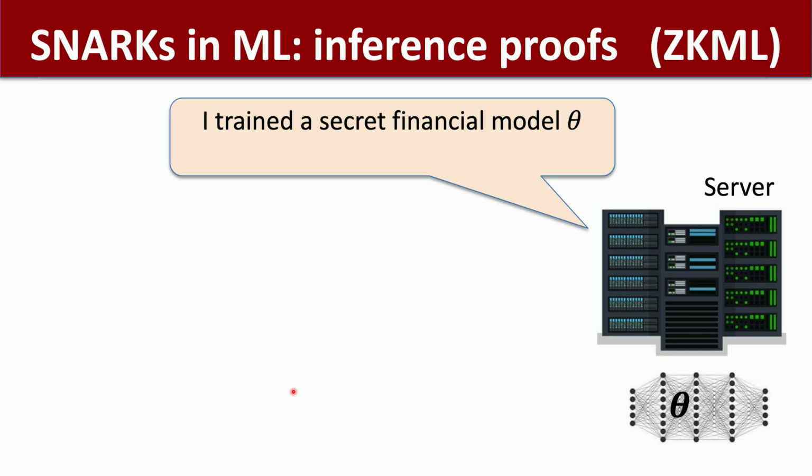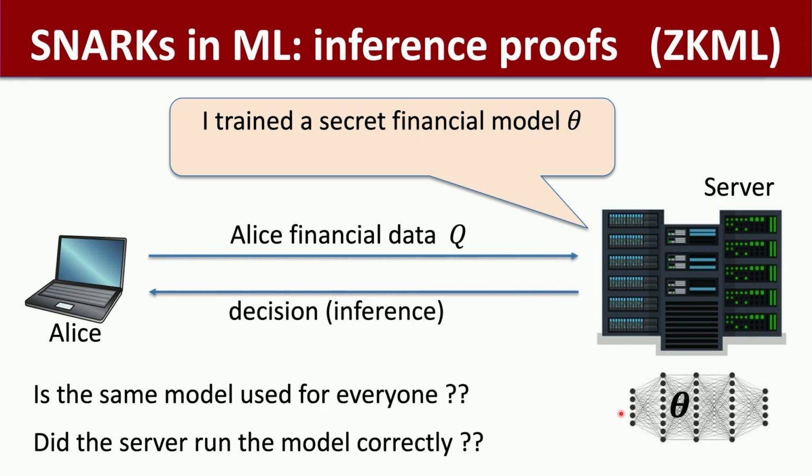The example that I like to give is this idea of a bank that trains a model to do a certain task. Maybe the bank trains a model to decide whether I should get a mortgage or not. So the way this works is, the bank trains this model. Theta is the model here. Now Alice comes along and says, here's my financial data. And the bank says, okay, great, I ran the model and the model rejected your application, right?